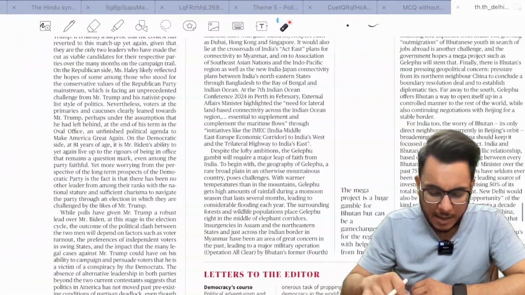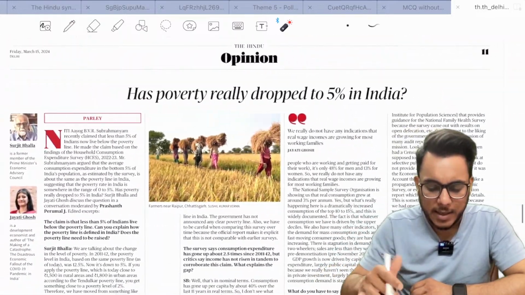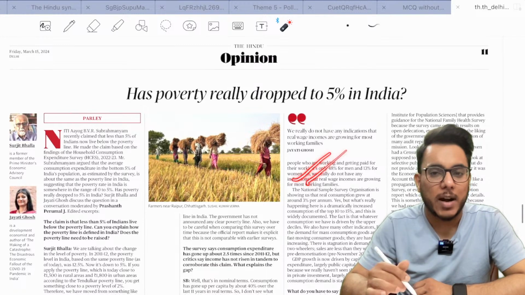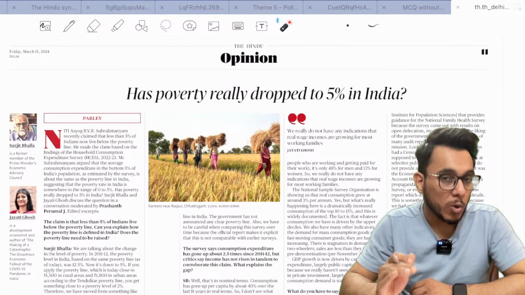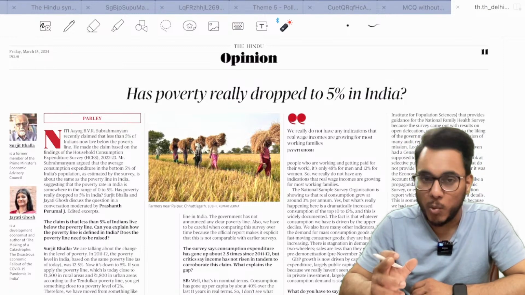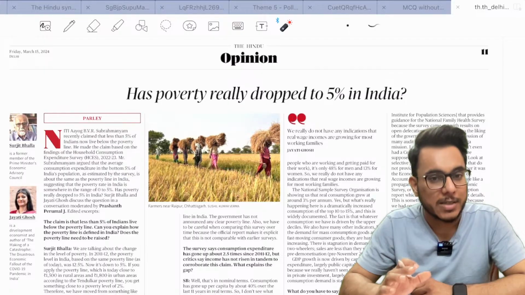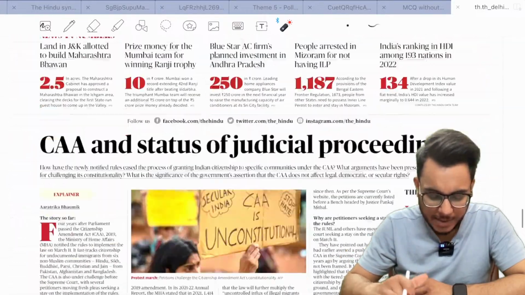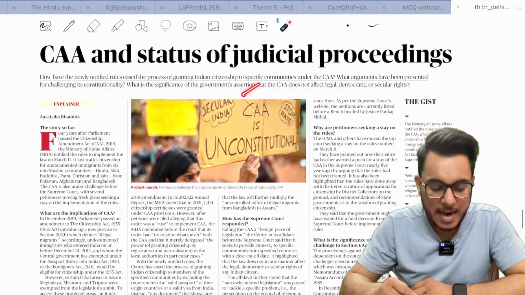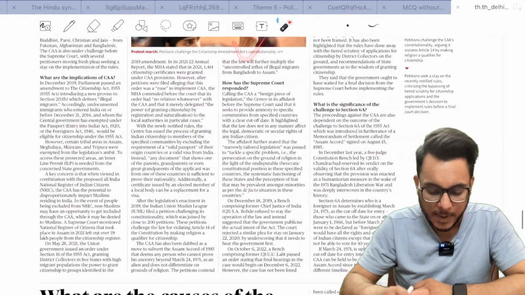Then, "Has poverty really dropped to 5% in India?" We'll see this particular article. Recently the consumption expenditure survey was released, on whose basis it has been said that poverty has gone down to below 5%. So we'll take this particular development. Then further moving on, we come to Text and Context: CAA and the status of judicial proceedings. We'll take this particular article.